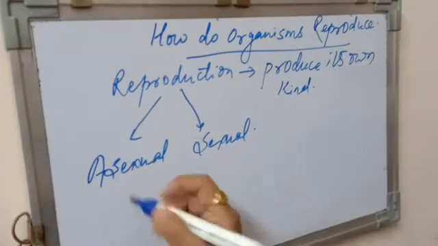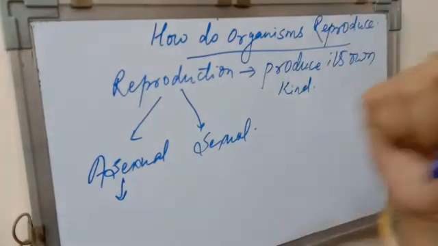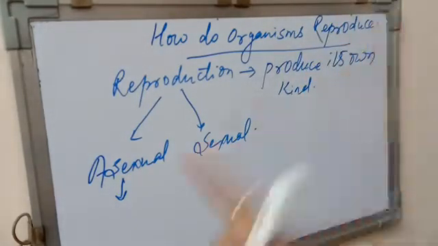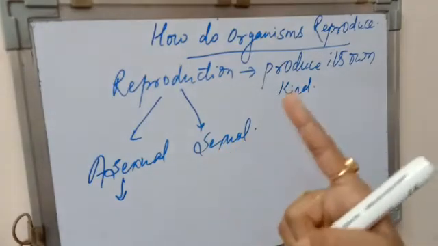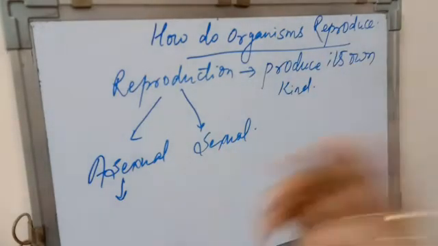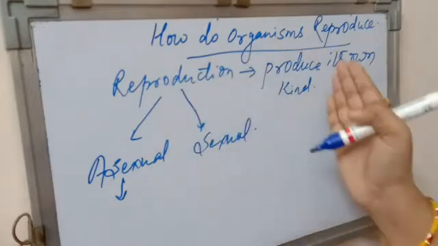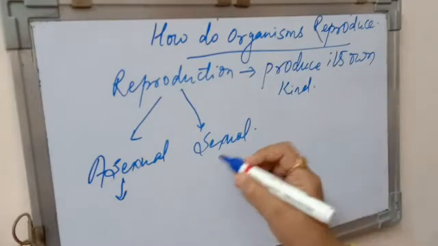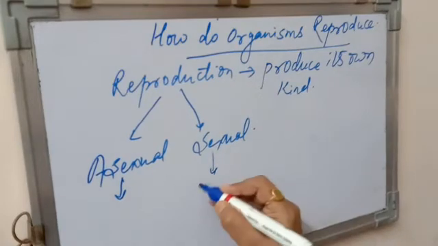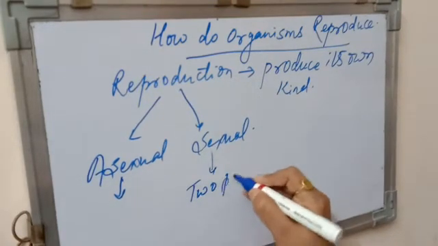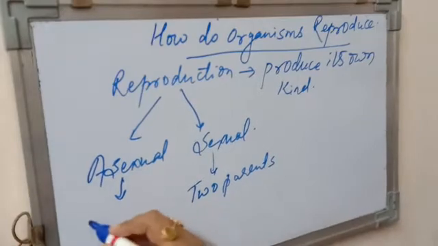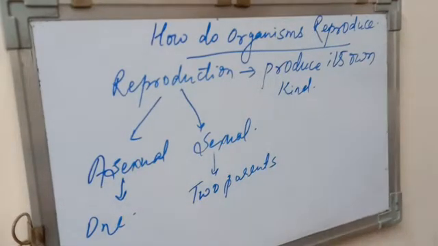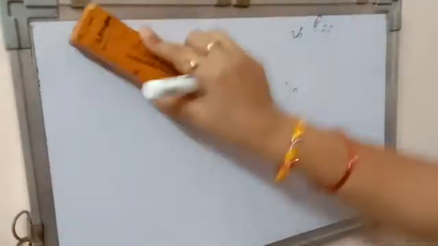What is asexual reproduction? Where only a single parent is involved, and none of the sexual organs are involved, or I should say the gametes are not involved for the production of its own kind. Whereas in case of sexual reproduction, two parents are involved. In case of asexual reproduction, only one parent is involved. Now we will see what is asexual reproduction, and further we will discuss the other type of reproduction.